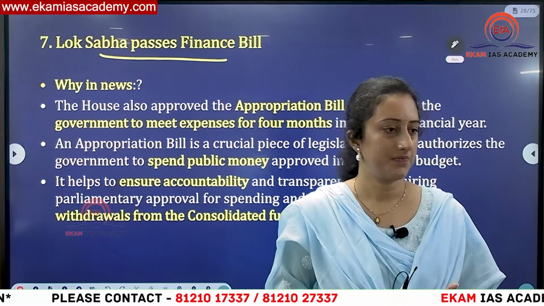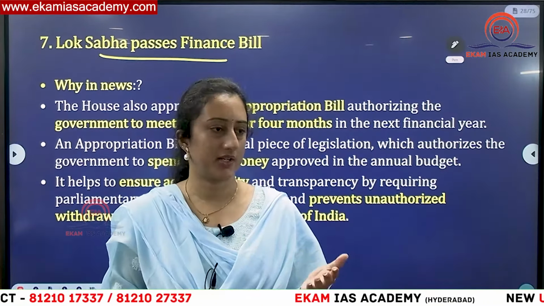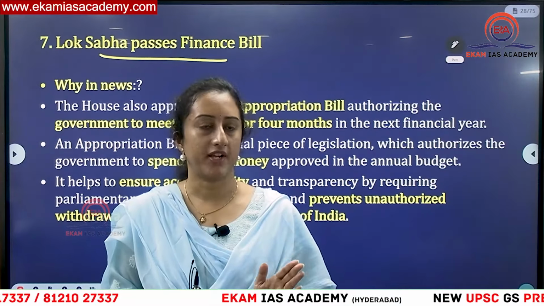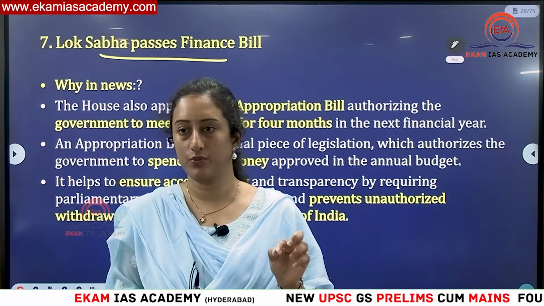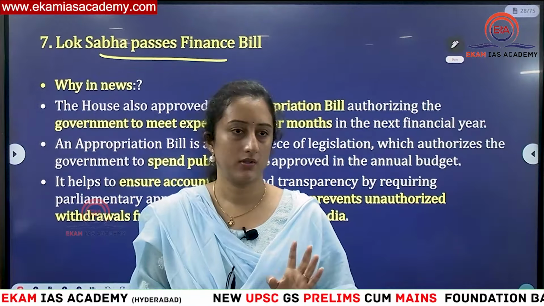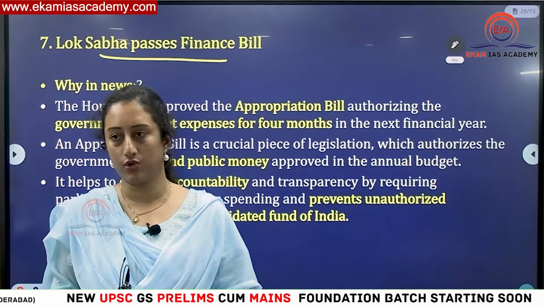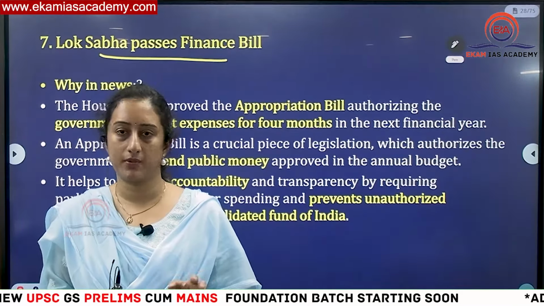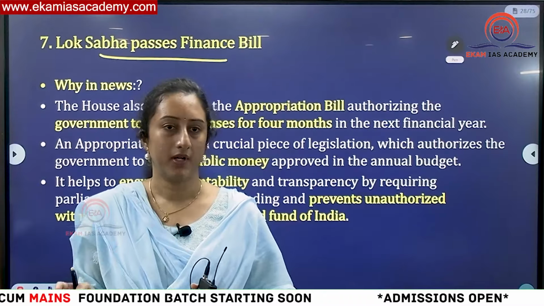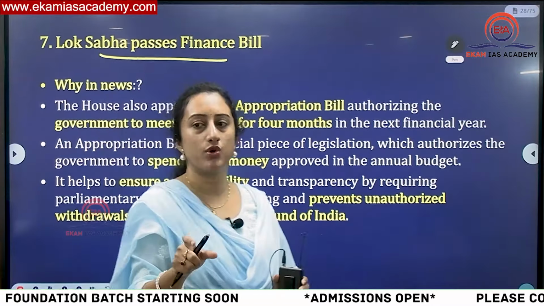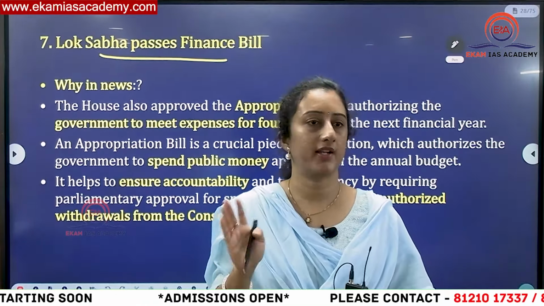Clear the difference? Category 2: other than a money bill, if there is any other expenditure that has to be incurred, it will be tabled as financial bill category 2. In financial bill 1, if money bill provisions plus general provisions are to be there, it will be passed as financial bill 1. Like a money bill, financial bill category 1 has to be tabled only in Lok Sabha and only on the President's prior recommendation. But it can be passed even in a joint session. With respect to introduction only in Lok Sabha and prior recommendation of the President, these 2 things are similar for money bill and financial bill category 1.